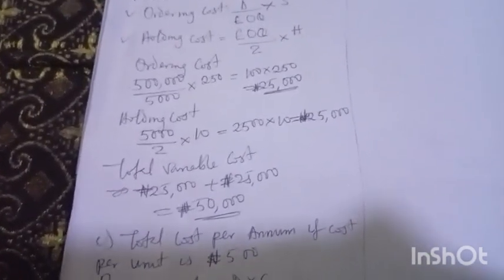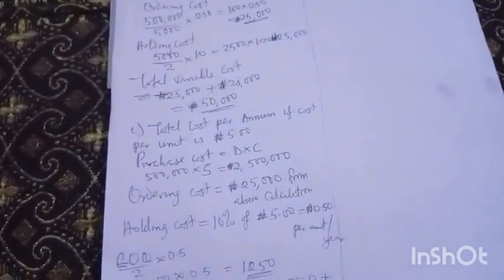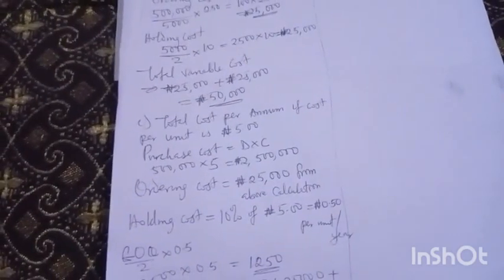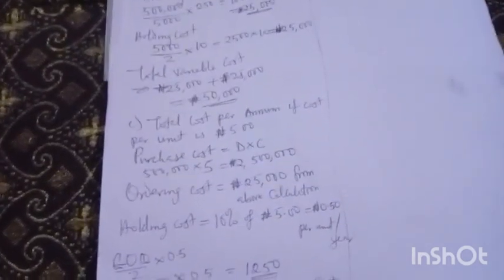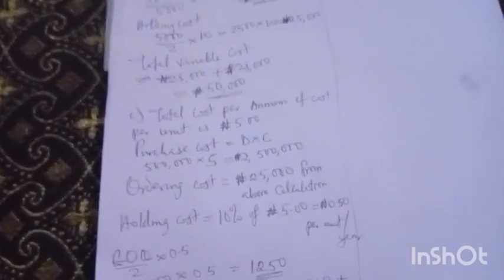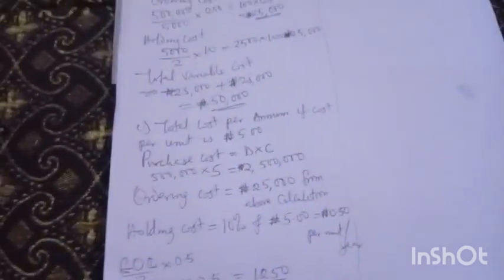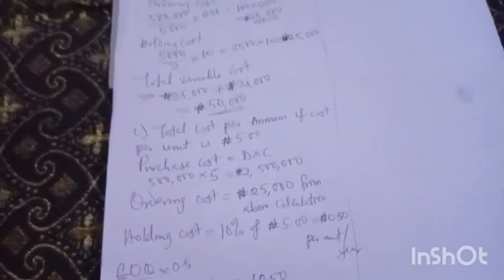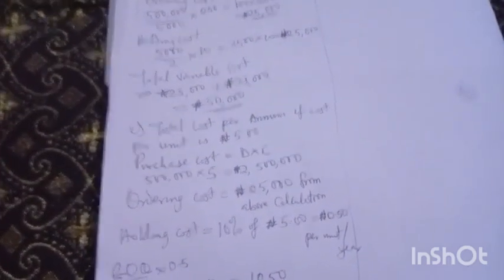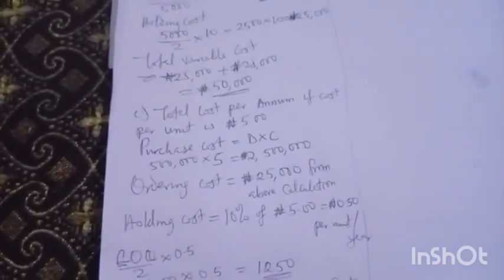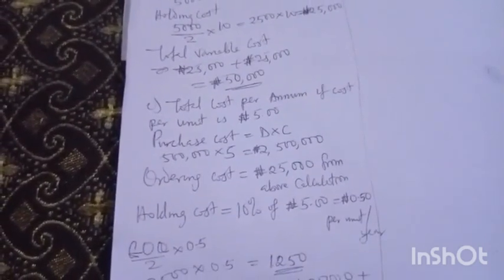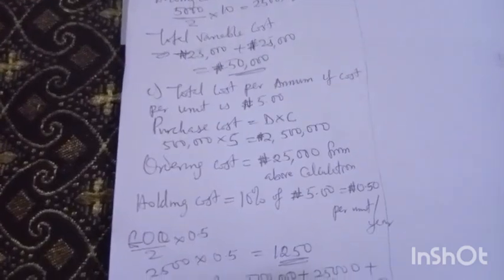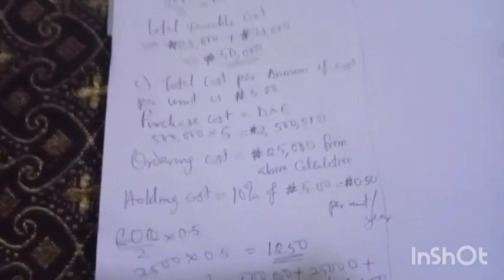So we are online. Alright, the last question said we should talk about the total cost per annum if the cost per unit is 5 naira. Our purchase cost is D times C, that is demand times cost. We want to know your purchase cost. It's like you have your money in your pocket, but what we talk about is what you want to buy and the cost itself. So purchase cost is demand times cost. That's why you can see 500,000 times 5, and it gave me 2,500,000.